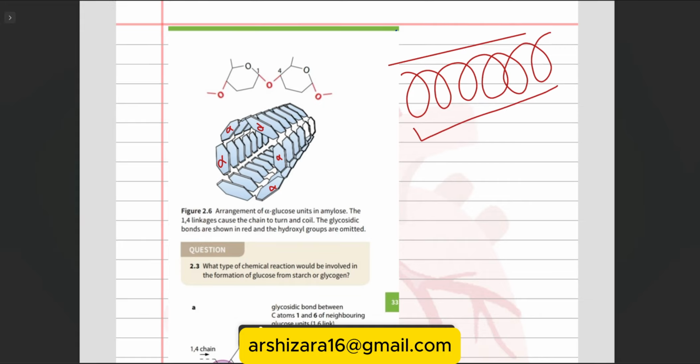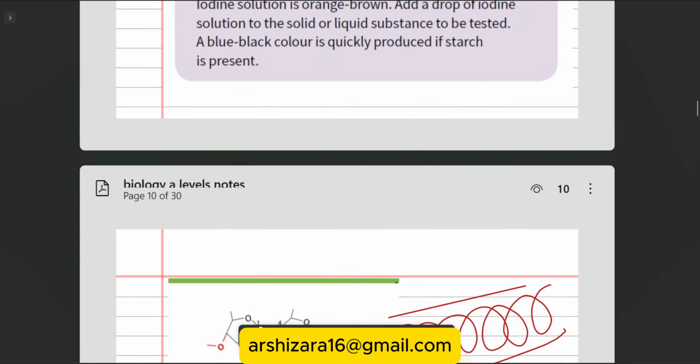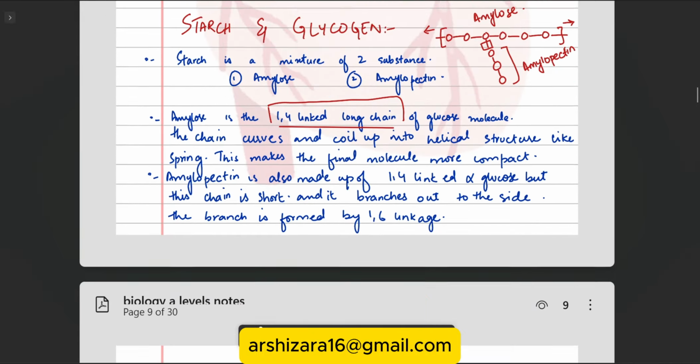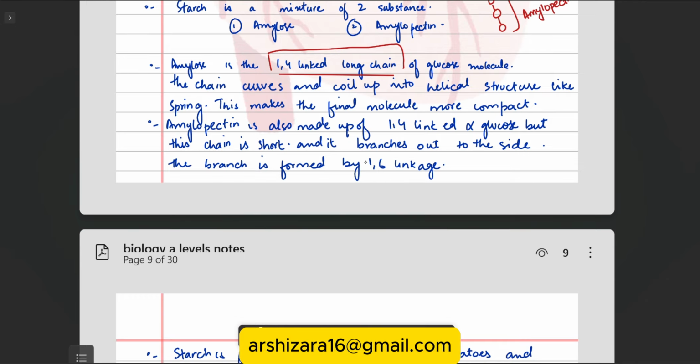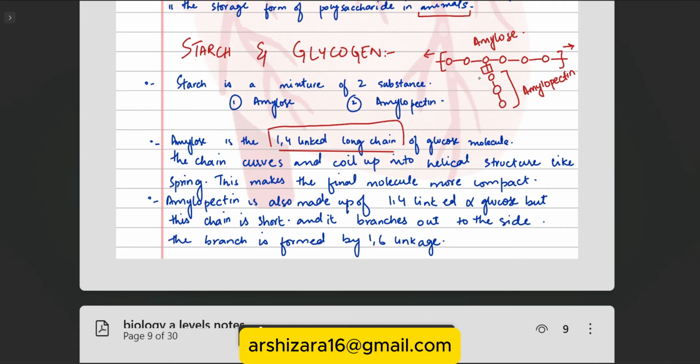This is due to the 1,4 linkage of alpha glucose molecules. And the 1,6 linkage is the branch, the branched out chain.